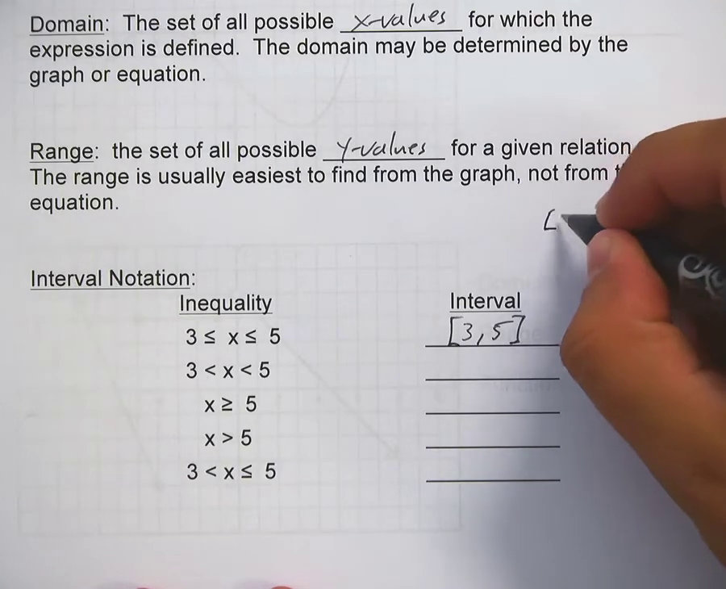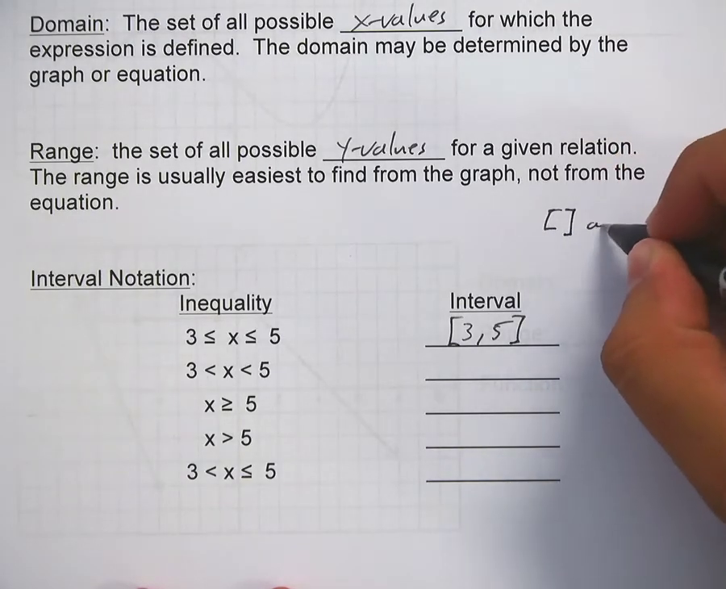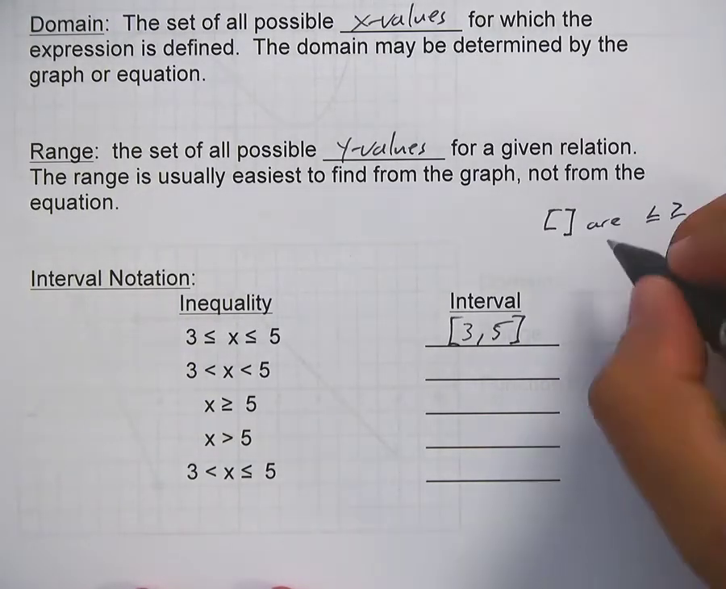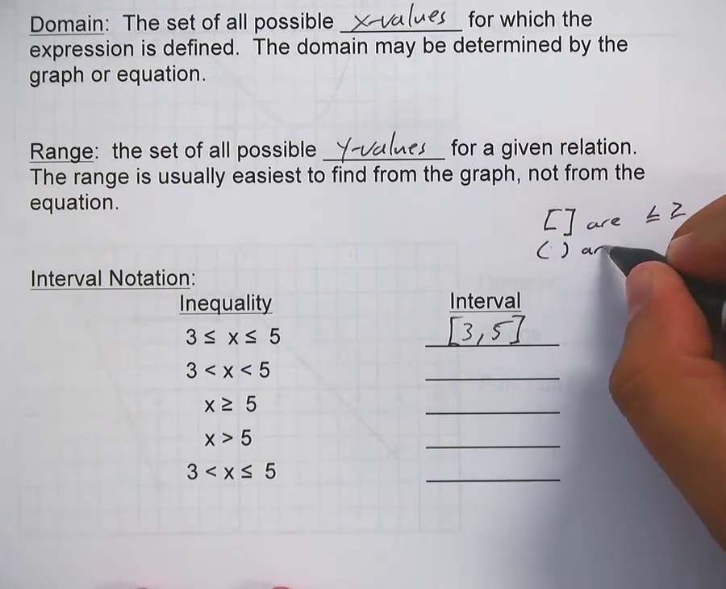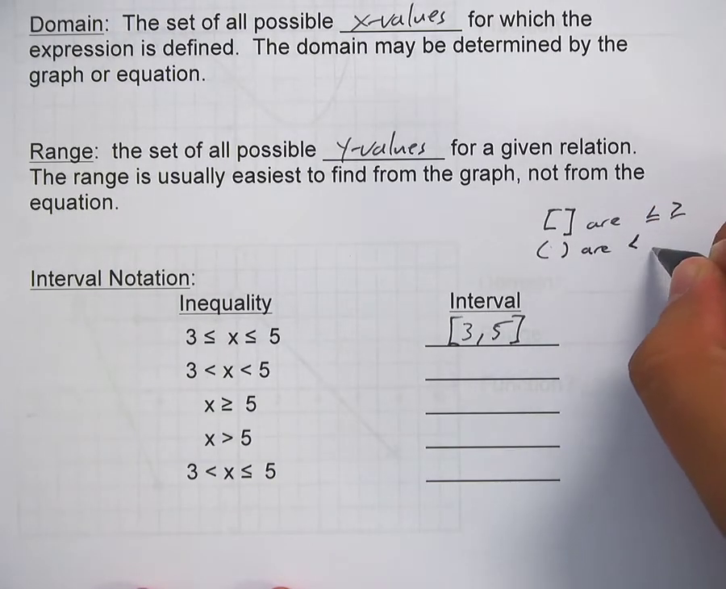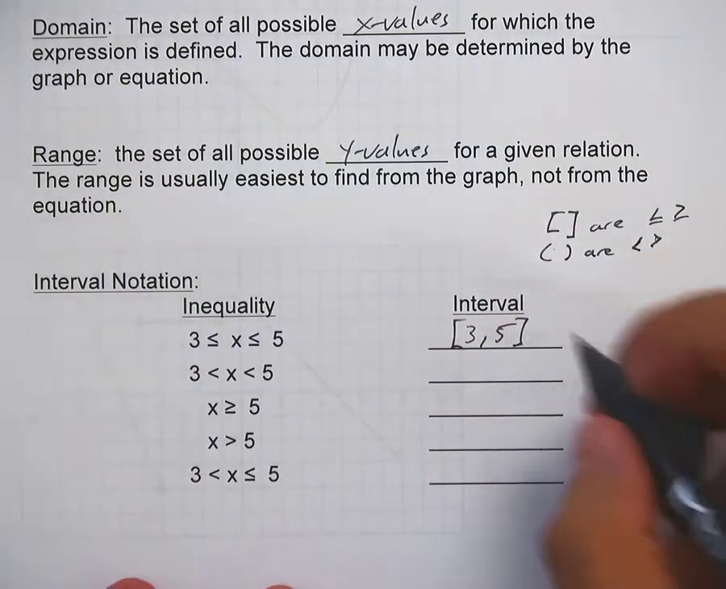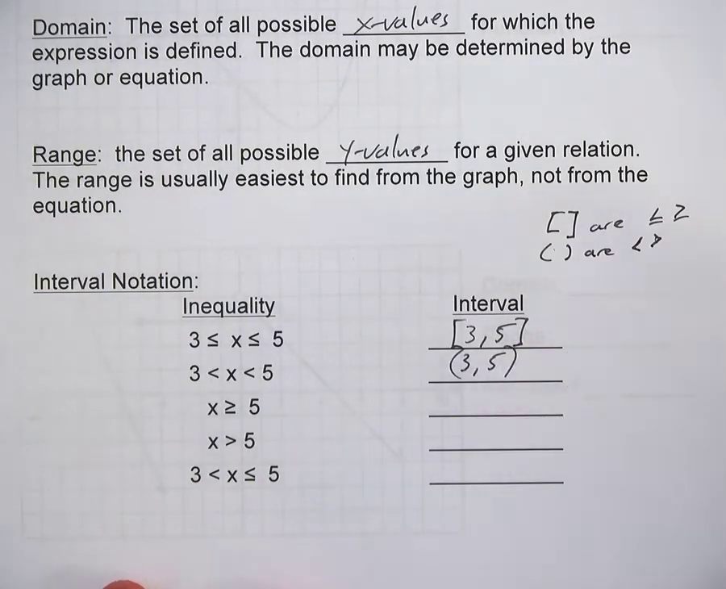So a couple of things to remember here. Brackets are going to be the less than or equal to or greater than or equal to, and then parentheses are going to be what we call strictly less than and strictly greater than. No equal to signs. Like in the second one here, from 3 to 5. This time, it does not include 3 and 5.